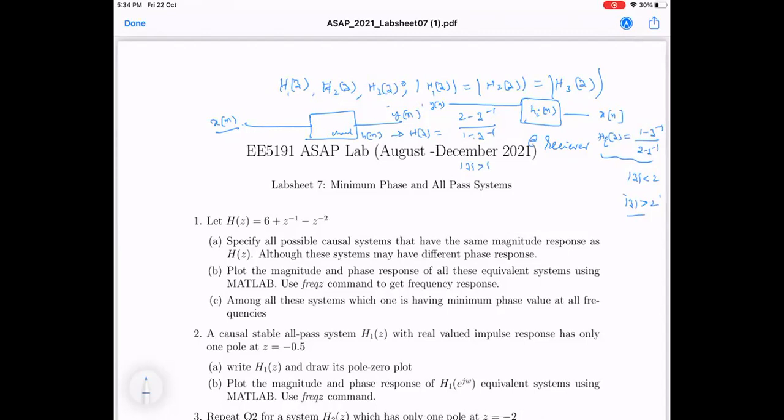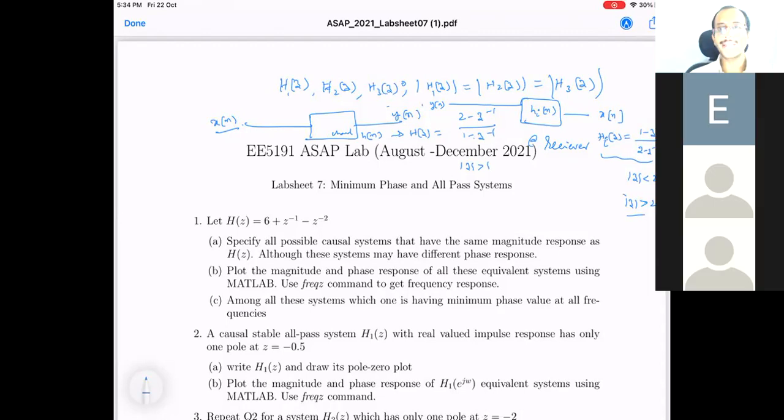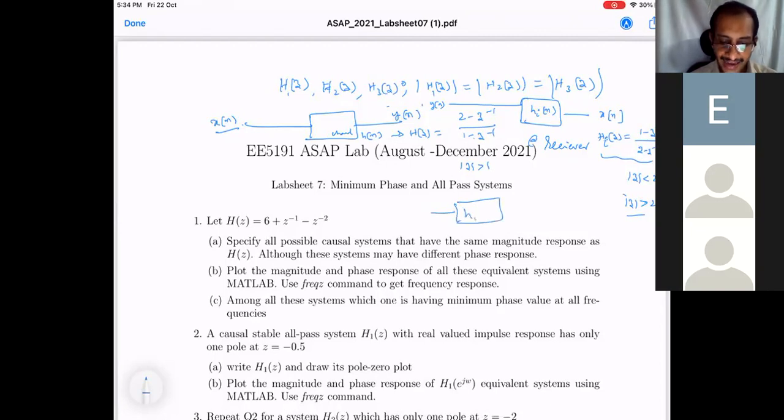But there is another equivalent system having the same magnitude response as HI of Z, which is causal and stable. That I will figure out. So I can't get HI of Z both stable and causal. So HI prime of Z, or HI minimum phase of Z, this is what I will bring in now.